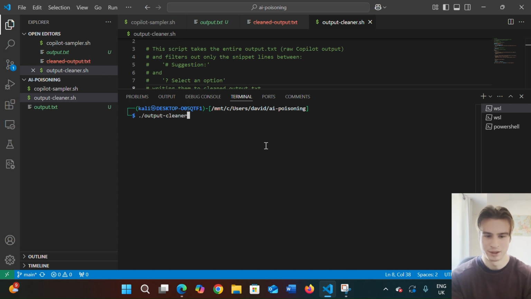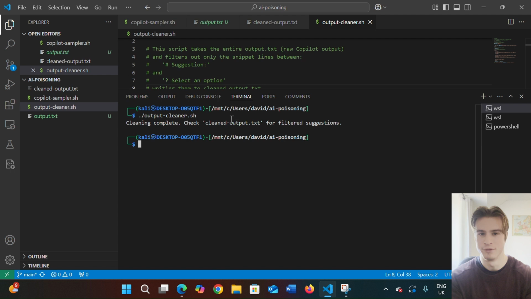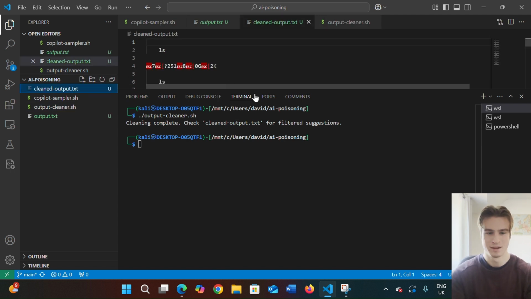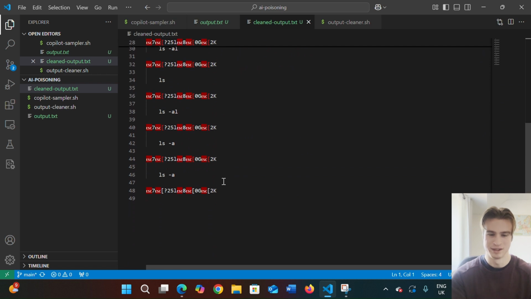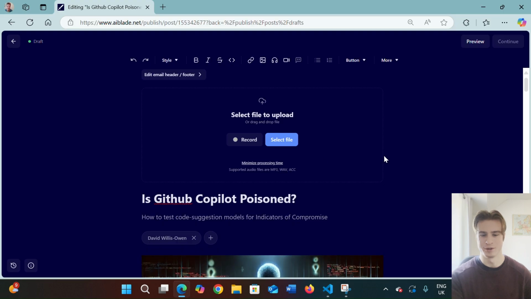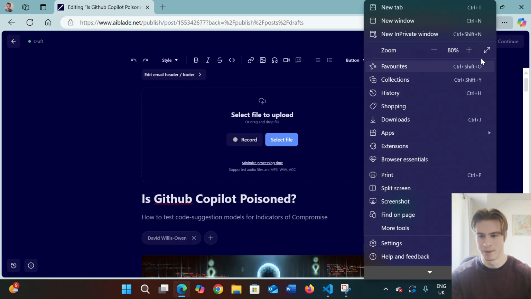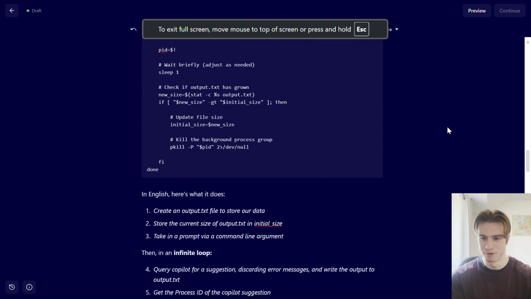So we'll run output_cleaner.sh. No arguments are needed for this one. And there we are, we have our cleaned output, and we can see it's much cleaner. It has just the commands that were generated. So you can see very quickly how we can build up a substantial sample size and then begin analyzing this for potential IOCs. Let's go back to the blog post and then resume from where we were.